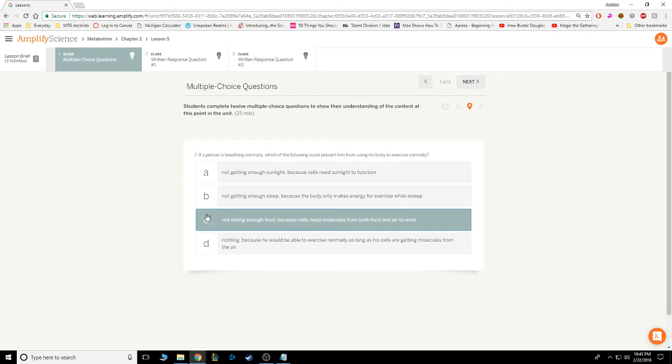In our answer, if you didn't have enough food, you wouldn't get enough food molecules, and your cells need molecules from both food and air to work. That's really the crux of it here. Your cells need molecules from food and air to work. So if you don't have enough food, you won't have enough energy to exercise normally. And thus we can prove that C is the correct answer. And we got that answer without even reading the question.